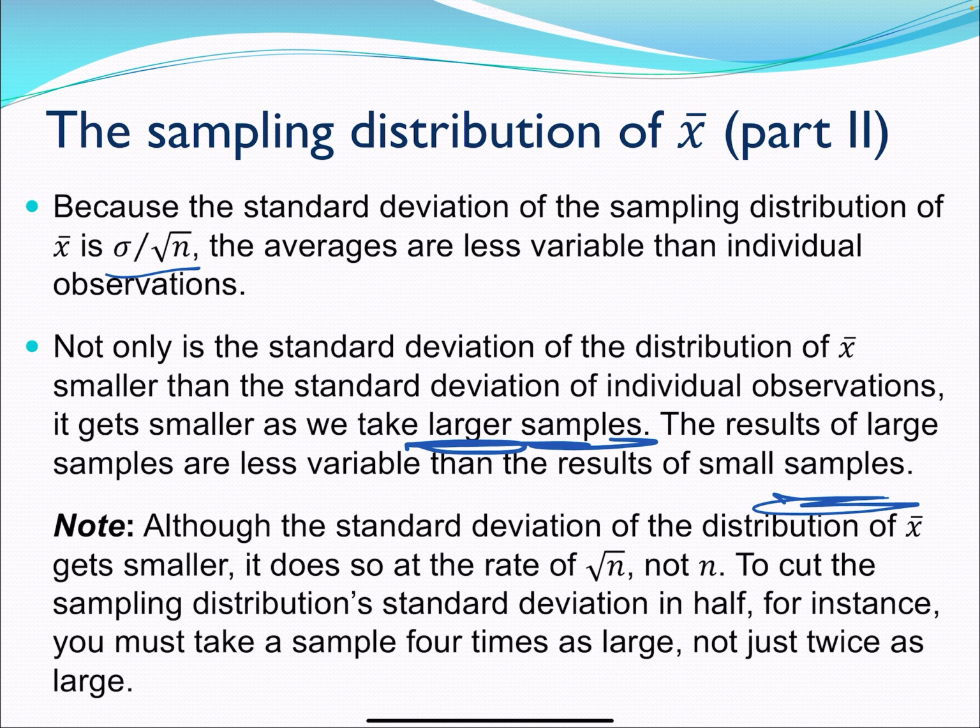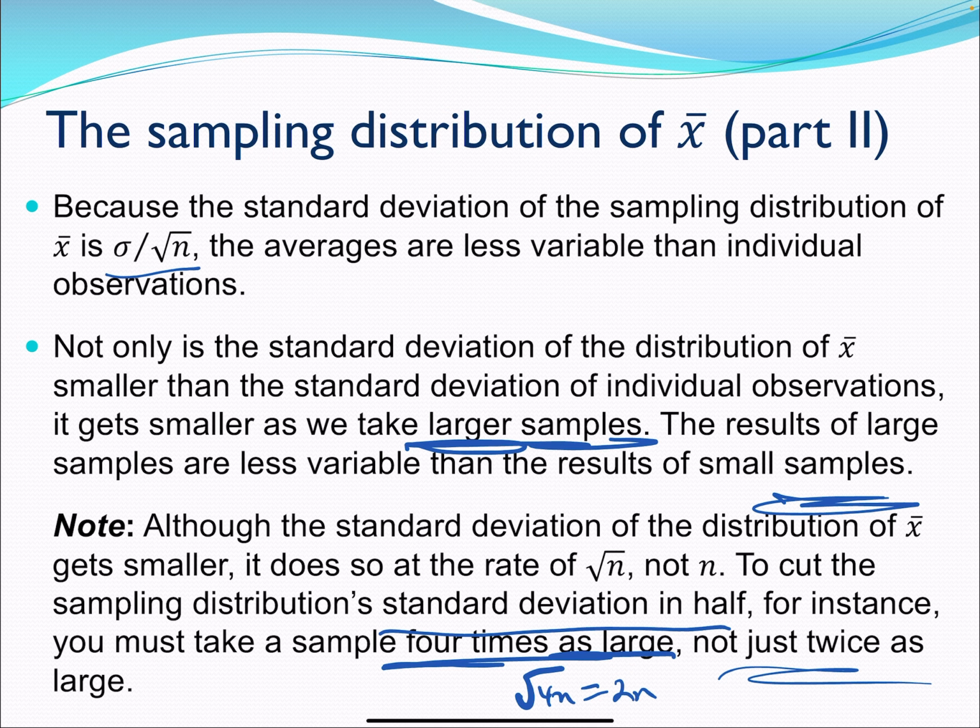Although the standard deviation of our distribution of X bar gets smaller, it does so at a rate of square root of n, not n. So to cut our sampling distribution's standard deviation in half, for instance, you'd have to take a sample 4 times as large, because the square root of 4n would be 2 root n. So not just twice as large. The woes of math sometimes.